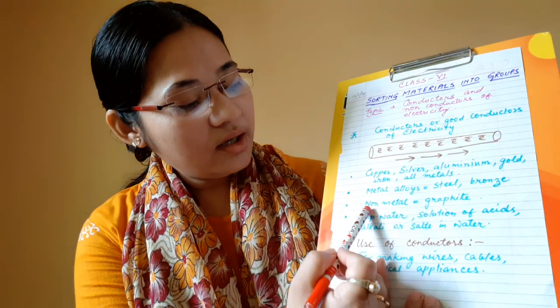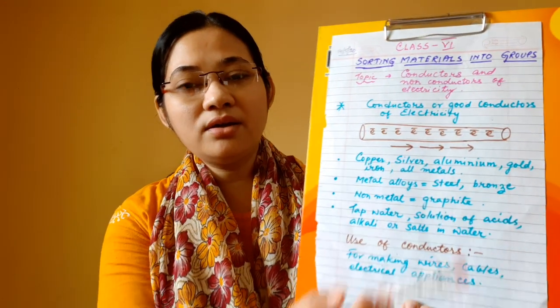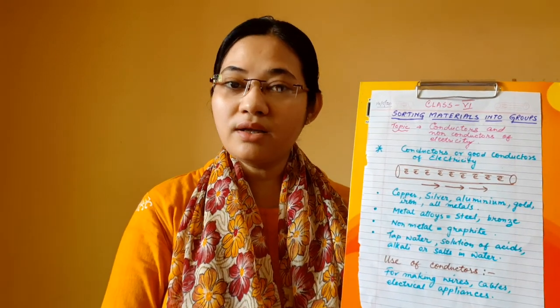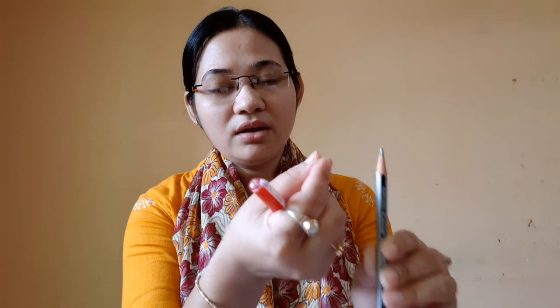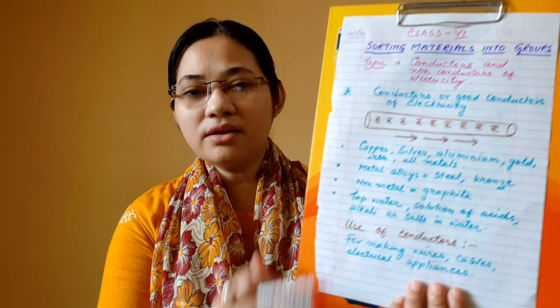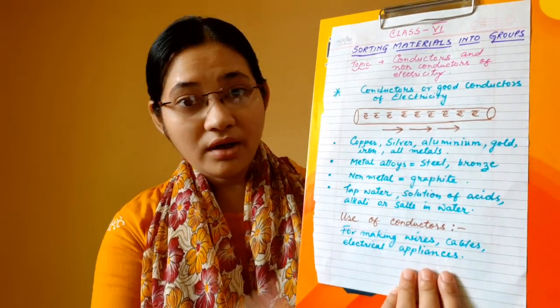Also you can see here non-metallic substances like graphite. Graphite is a non-metallic substance which has the capacity to allow electricity to flow through it. Like this is the graphite. You can see a pencil has graphite. When you touch this graphite, it is slippery. That means it has electrons in them. Free electrons are present. So this graphite is also a very good conductor of electricity in spite of being a non-metal. And let us see any other substance that can help in conduction of electricity or not.